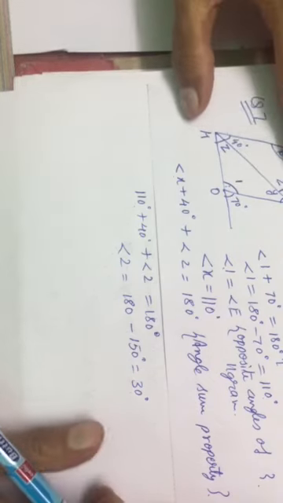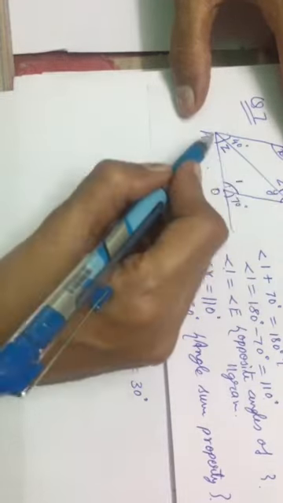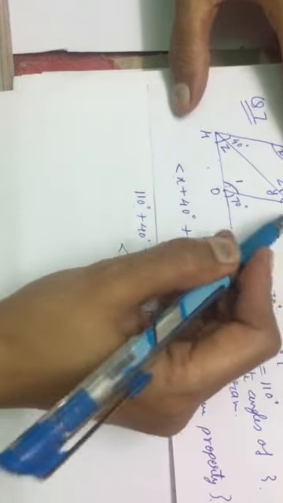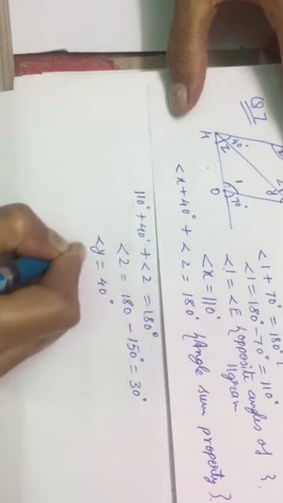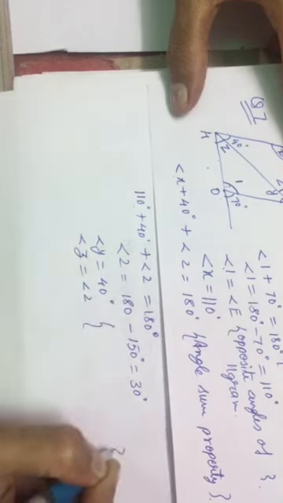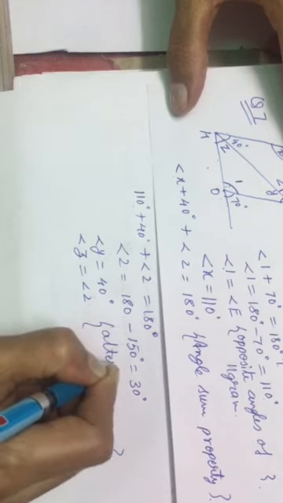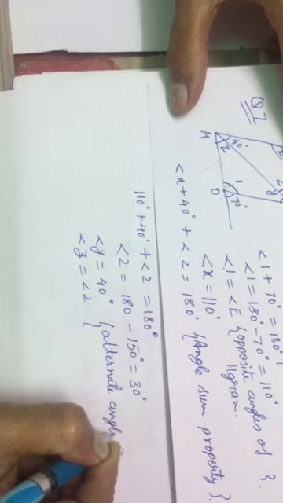Now, as you know that HOPE is a parallelogram, opposite sides are parallel. So HO is parallel to EP and HP is the transversal. So angle y is equal to 40 degrees and angle z equals angle 2. Why? Because these are alternate angles.